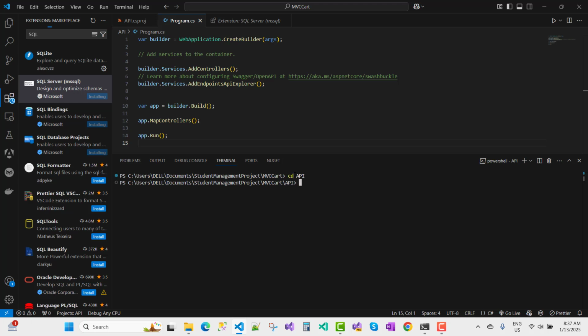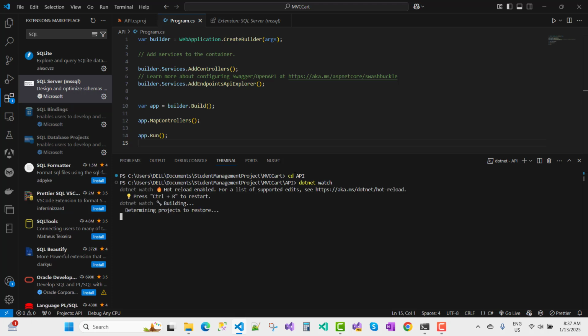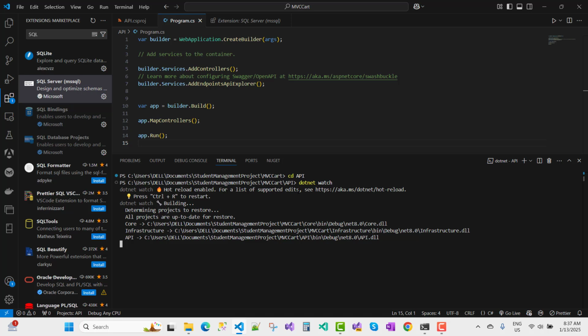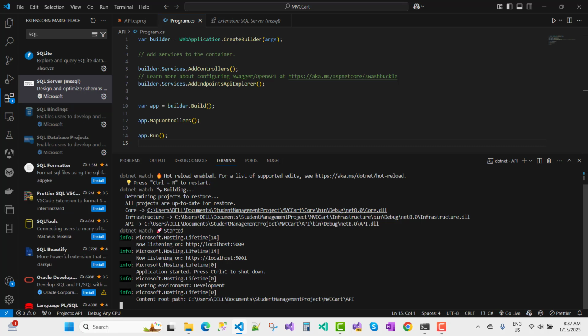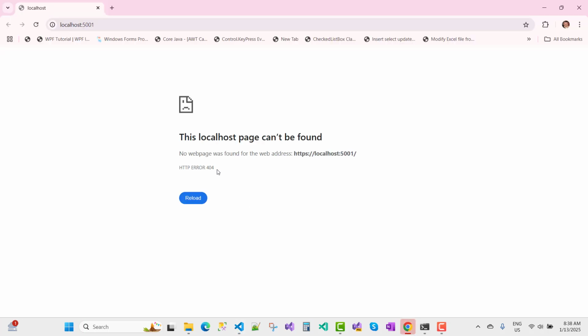So under the API, okay. Now after that you can use the dotnet watch command. The dotnet watch command is actually used for the hot reload feature. So you can use dotnet watch. Hot reload enabled for a list of supported edits. You can see here we have press Ctrl+R to restart, and your project is running now on this port, that is HTTP localhost 7001, and I want to open it in the browser. So use Control and click on the link. Okay, here 404 is there.